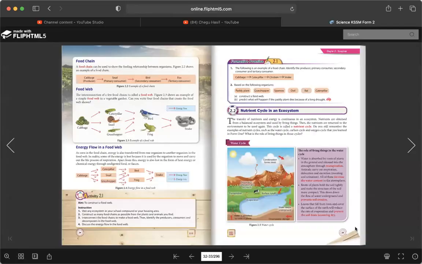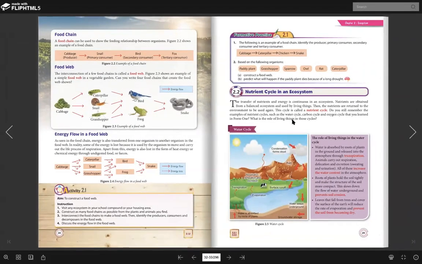Okay, so today we are going to study the last subtopic for this topic, which is about nutrient cycle in ecosystem. Okay, so I will make it bigger. Okay, guys.